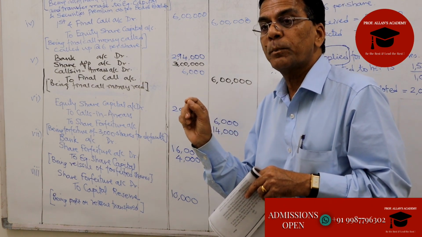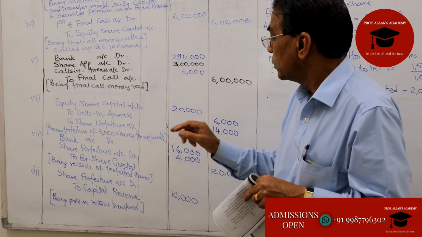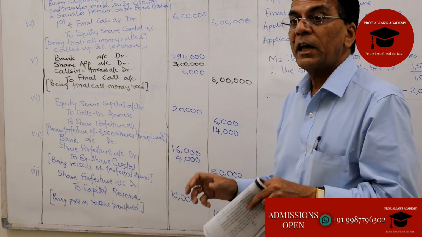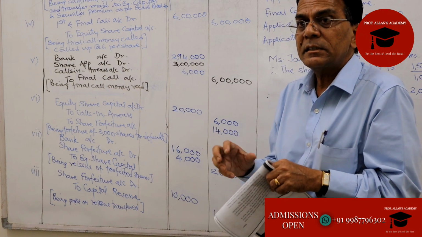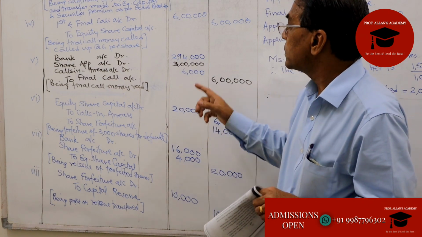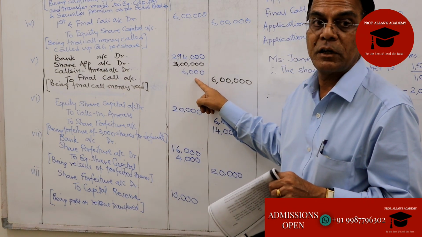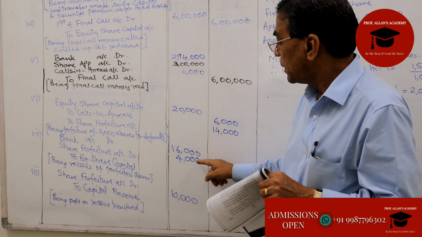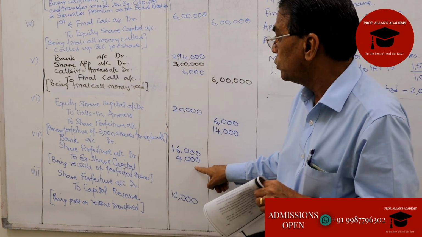But what is the reissue price? 8 rupees. So 2,000 into 8, 16,000. So there is still a deficit. This deficit is utilized from the share forfeiture account, which is 6,000. So from 6,000, the balance 4,000 will be utilized.